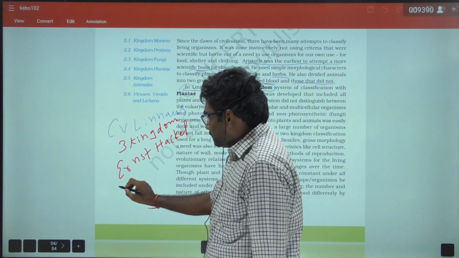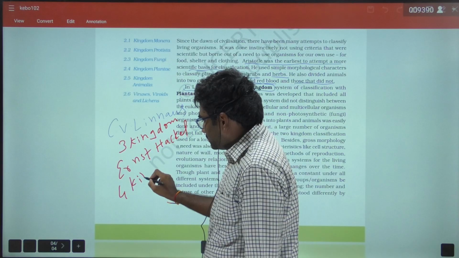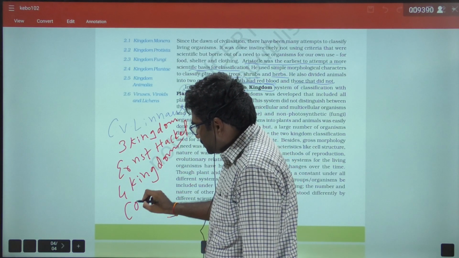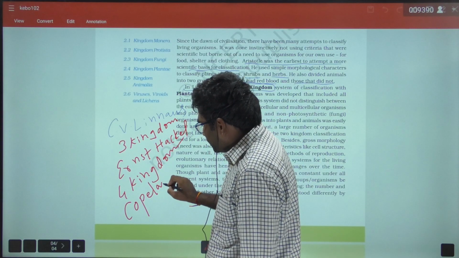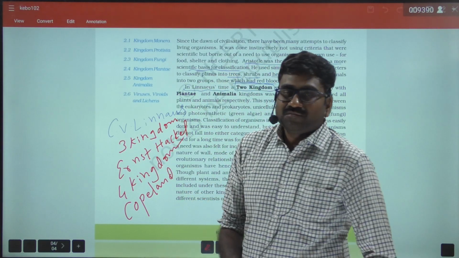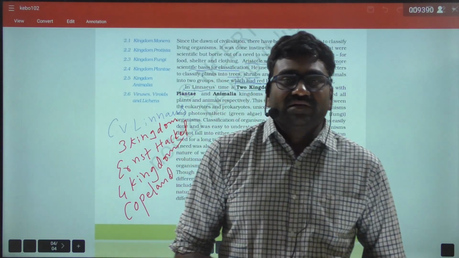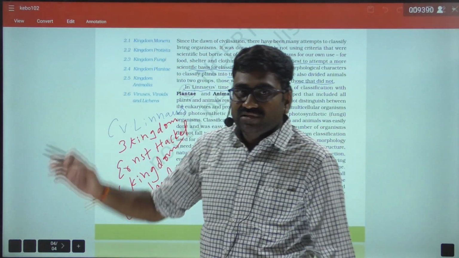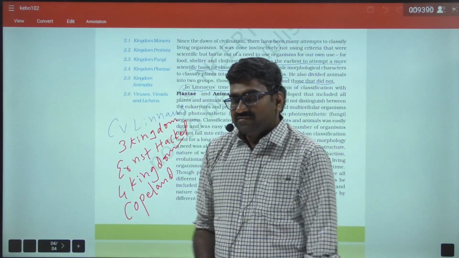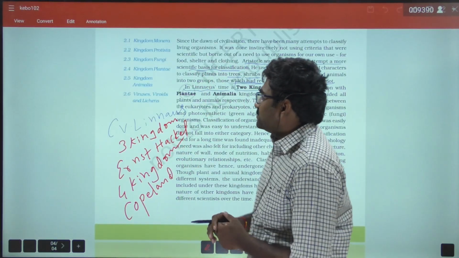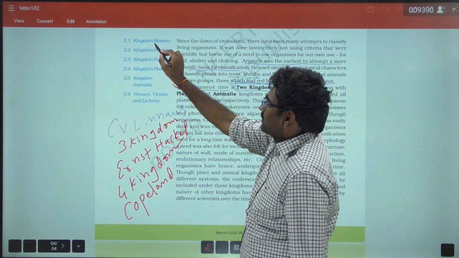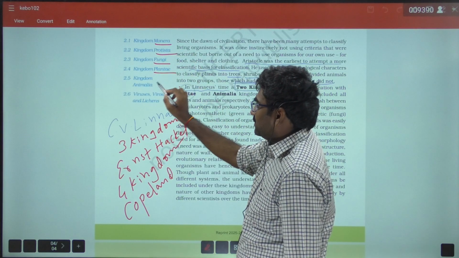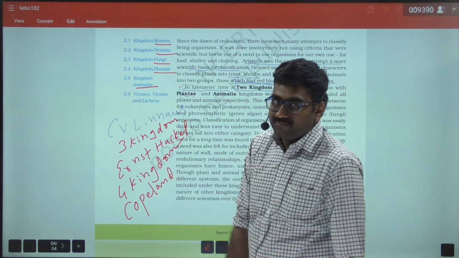Later on, the four kingdom system of classification was given by Copeland. Later on, the five kingdom system of classification was given by R.H. Whittaker. In this chapter, we are going to discuss R.H. Whittaker's five kingdom classification, that is kingdom Monera, kingdom Protista, kingdom Fungi, kingdom Plantae, kingdom Animalia.